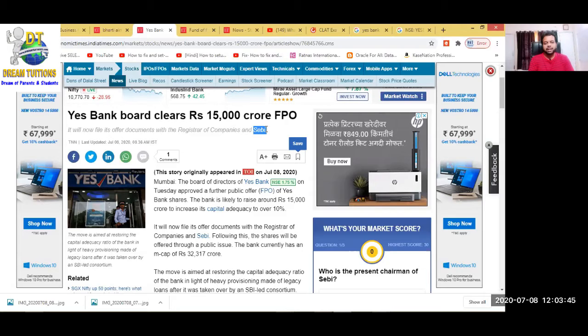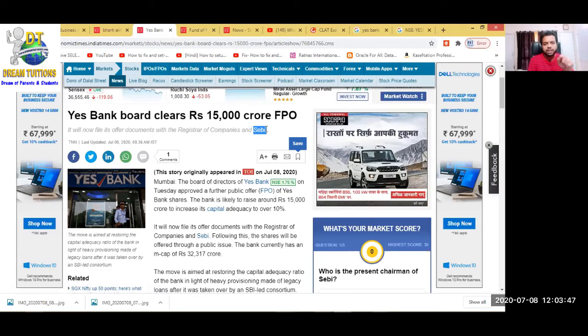Okay, student. Let me explain to you what this is all about. Look student, Yes Bank was in need of money. They decided that they will raise money. They will issue shares. They will sell shares to the public, and they want to raise 15,000 crore.